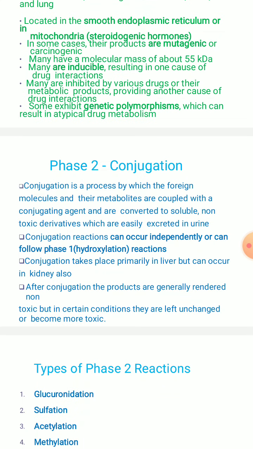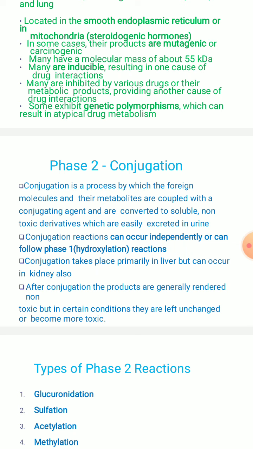Coming to the next, phase 2 reaction, that is nothing but conjugation. What we discussed in phase 1 was oxidation, reduction, hydrolysis. So let us move on to the phase 2 conjugation process. It is a process by which the foreign molecules and their metabolites are coupled with a conjugating agent and converted to soluble, non-toxic derivatives, right?